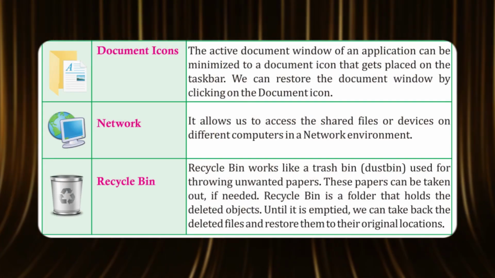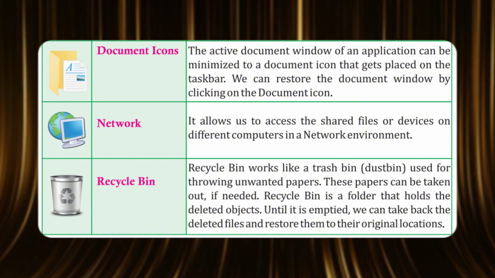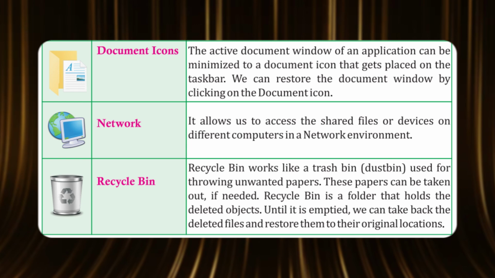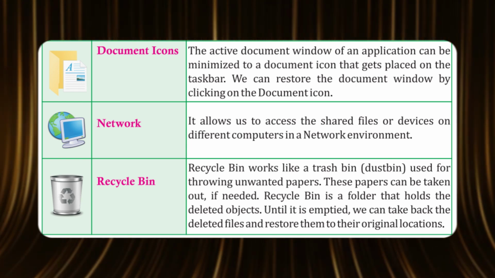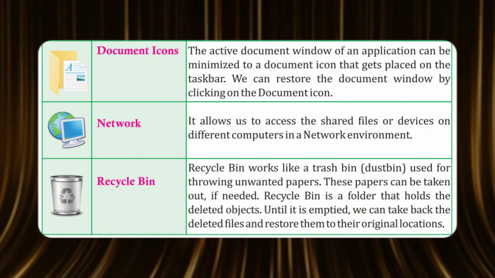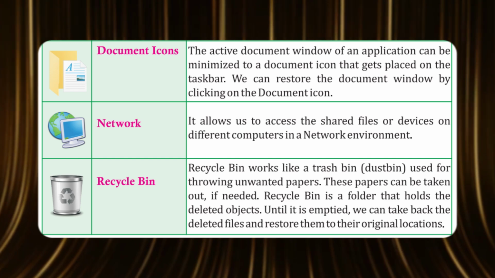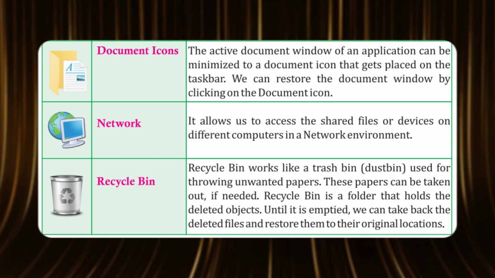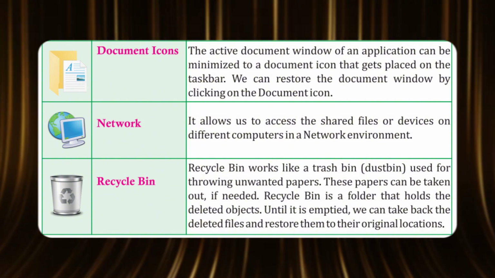Document icons. The active document window of an application can be minimized to a document icon that gets placed on the taskbar. We can restore the document window by clicking on the document icon. Network. It allows us to access the shared files or devices on different computers in a network environment.